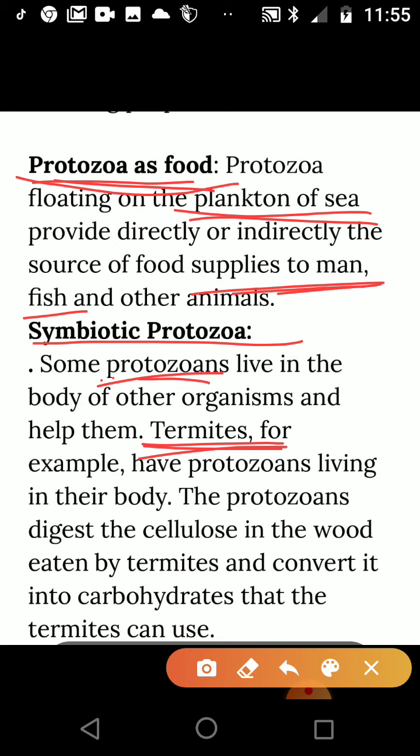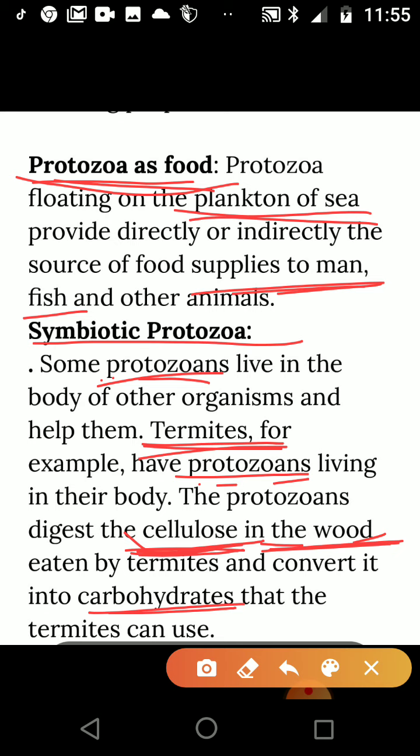As we know, termites feed on wood, and wood is made up of cellulose. Termites cannot digest the cellulose. So the protozoans digest the cellulose and convert it into carbohydrate, and then the termites use it as food.